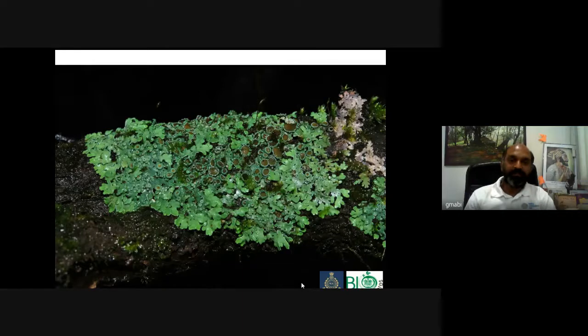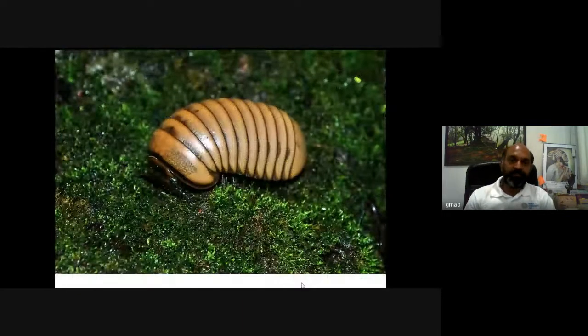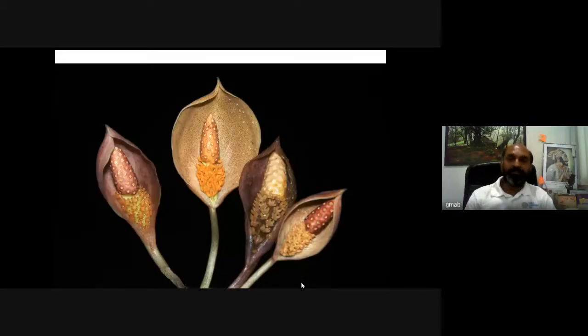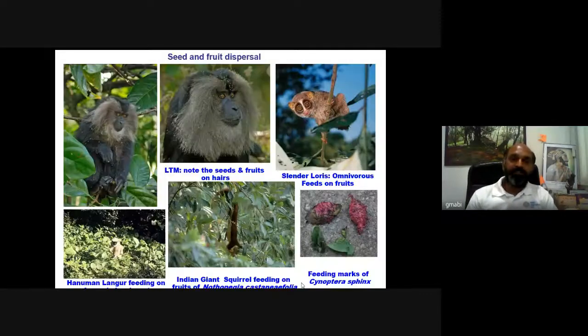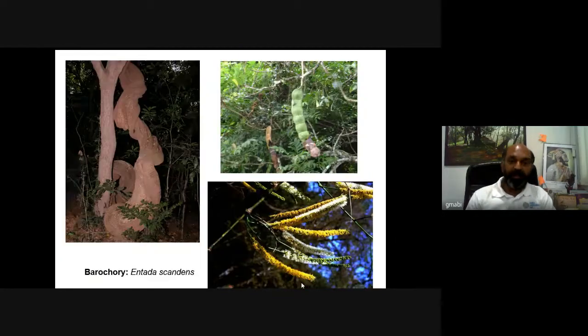These are lichens, some of the bryophytes, some of the interesting insects. This is called as pill millipede. This is called as banded centipede, called as Vaxarla or Scolopendra. It's a neurotoxic centipede from Western Ghats. Some of the interesting plant species like Nagmani. This is very fascinating. Now, just see there are different lion-tailed macaques, Malabar slender lorises, giant squirrels, civets, and different linsangs.